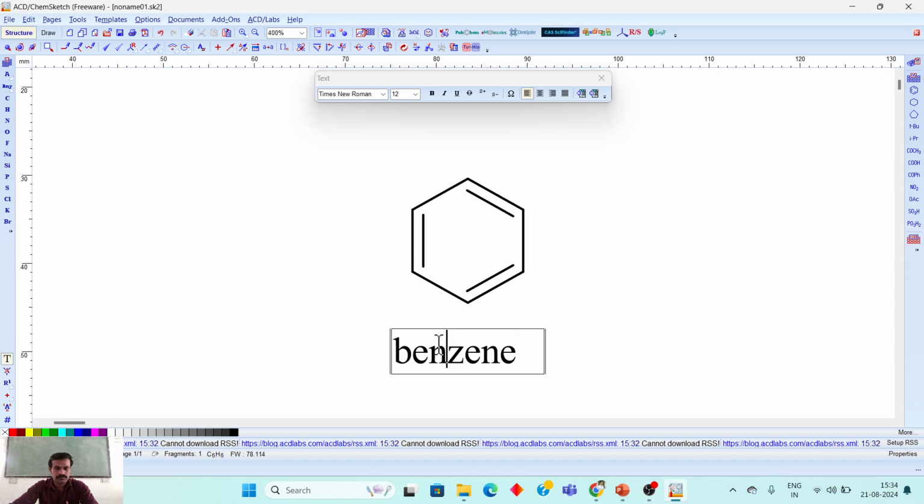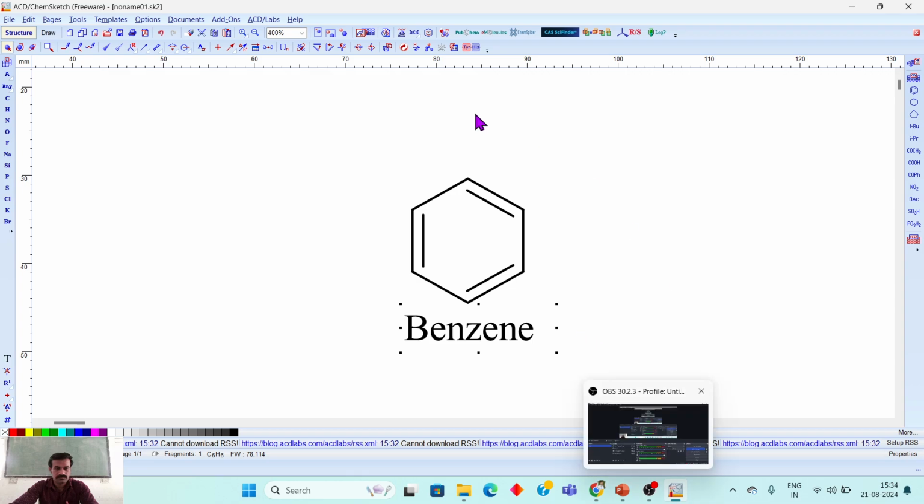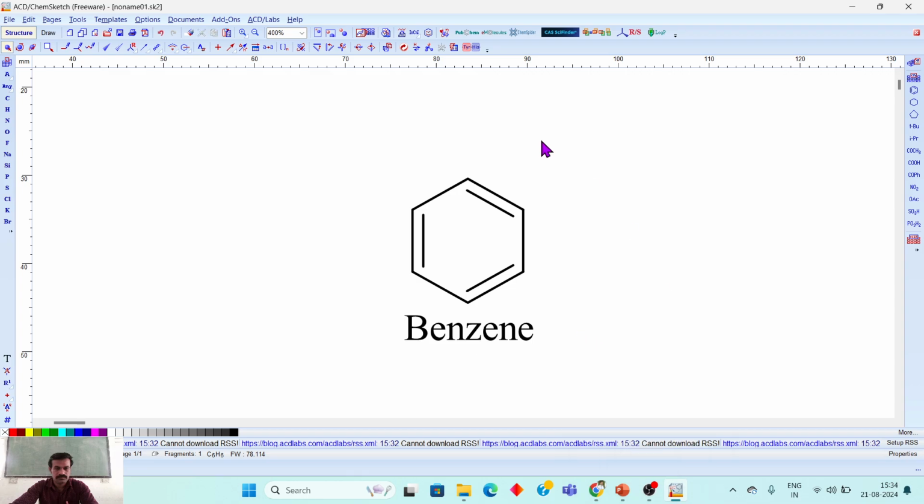For the name of this, I want the Times New Roman font, and the size is enough. Make the first letter a capital, Benzene. Now it's complete, the name of the structure. Now one more option is given in the software. There is a smiley notation. Smiley notation means one of the IDs of this structure.